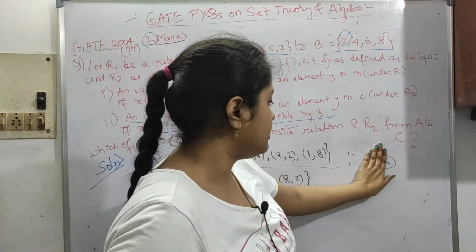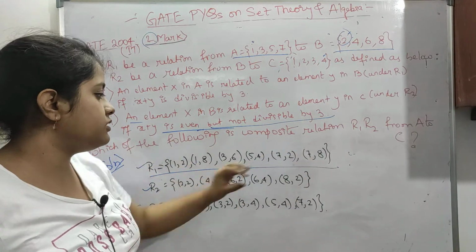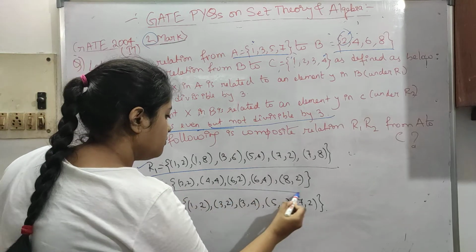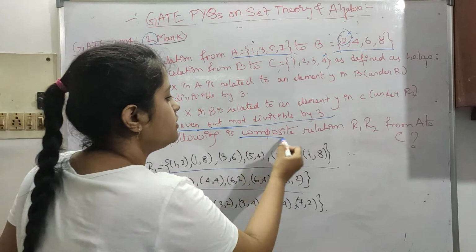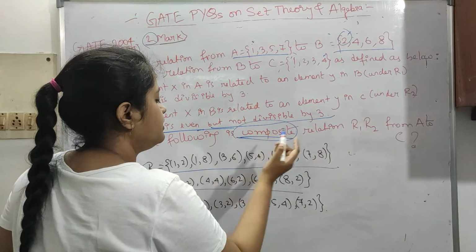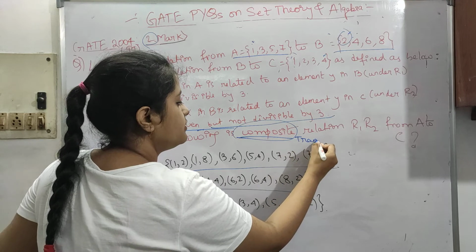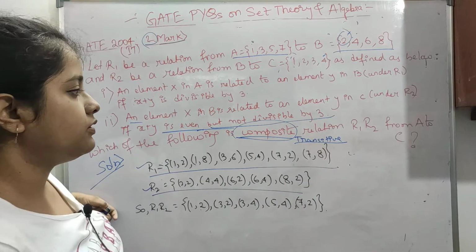Like this we have to write it down. We have to check everything. We have to do an exhaustive search, and we have to find out these two relations, R1 and R2. So now next is, which of the following is the composite relation of R1 and R2 from A to C? So composite relation is nothing, just transitive. Okay, it is written like this, so it is transitive from A to C.